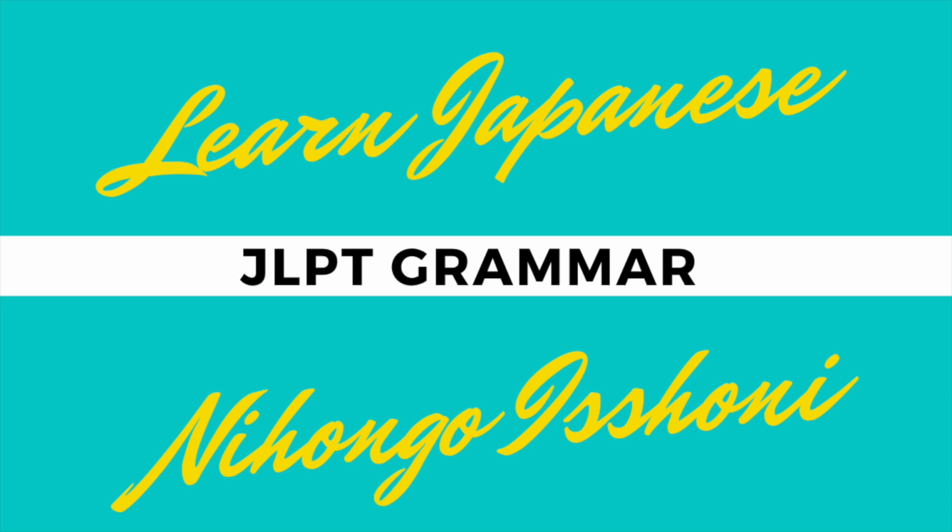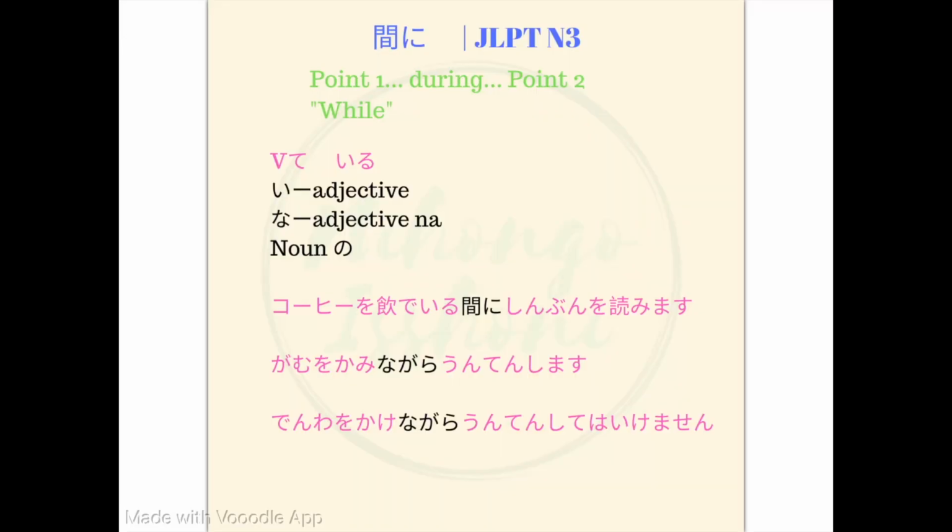Today we are going to learn the grammar point Aida ni. So Aida ni, Nagara and Aida is used to express simultaneous actions. For example, we have already learned about this Nagara where we speak about two simultaneous actions. For example, Gamu o kami nagara unten shimasu. Similarly, for Aida ni, we use two actions which are connected by Aida ni.